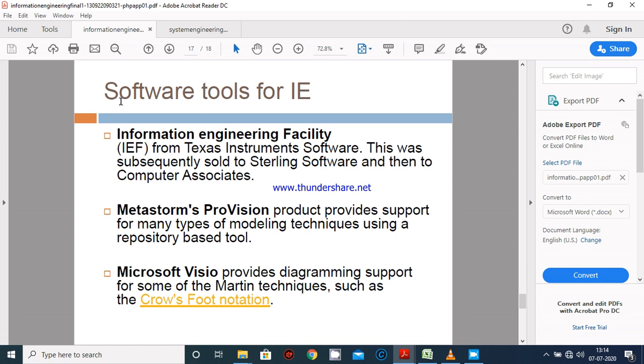Second one is Metastorm's provision product, which provides support for many types of modeling techniques using a repository based tool in an information engineering project. Next, and the most commonly available software tool for implementing an information engineering project, is Microsoft Visio, which provides diagramming support for some of the modeling techniques such as the crow's foot notation, which I will discuss in a further video.